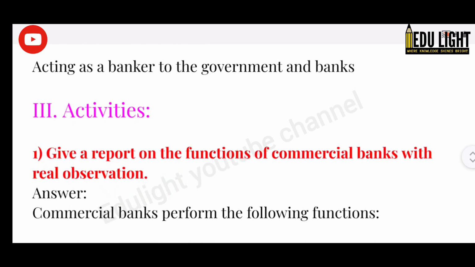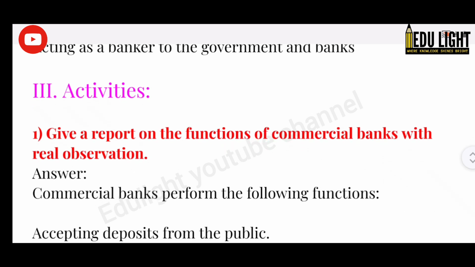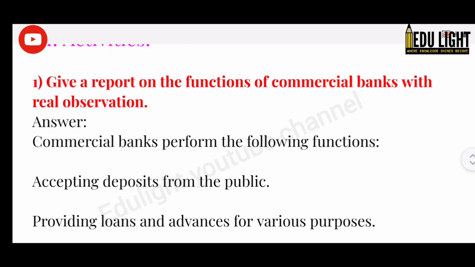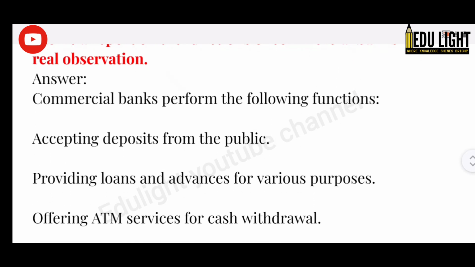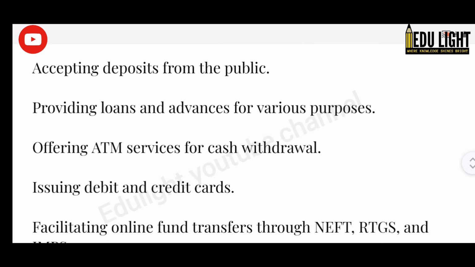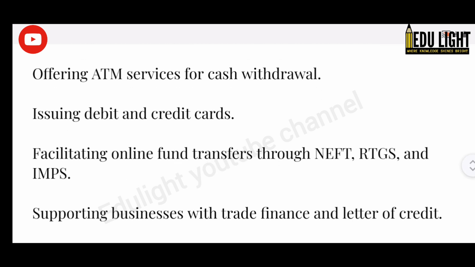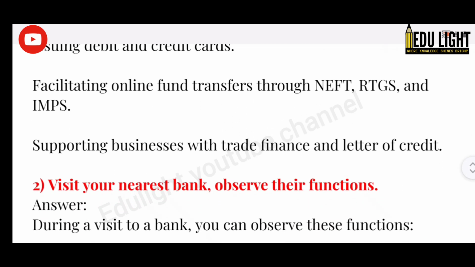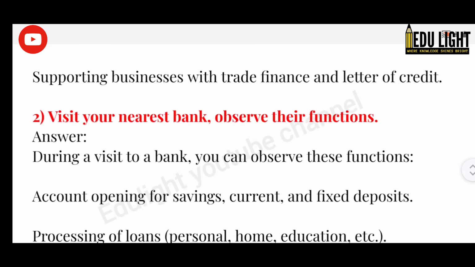All right, let's dive into the activities. 3. Activities. 1. Give a report on the functions of commercial banks with real observation. Answer. Commercial banks perform the following functions: accepting deposits from the public, providing loans and advances for various purposes, offering ATM services for cash withdrawal, issuing debit and credit cards, facilitating online fund transfers through NEFT, RTGS, and IMPS, and supporting businesses with trade finance and letter of credit.